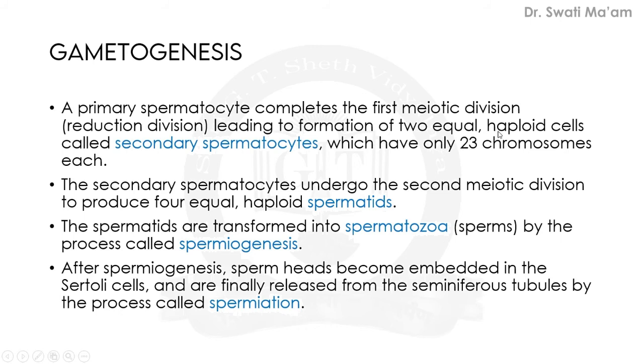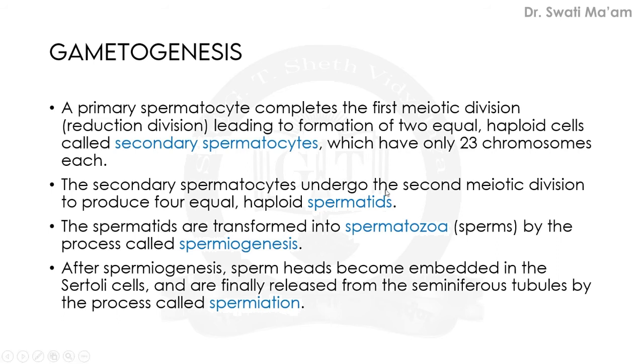Now the chromosome number has become half. That's why the diploid condition has changed to haploid condition, and now secondary spermatocytes are developed. So from primary spermatocytes, secondary spermatocytes are formed due to meiosis. They have only 23 chromosomes in each cell, not 23 pairs, but here we are calling it 23 chromosomes.